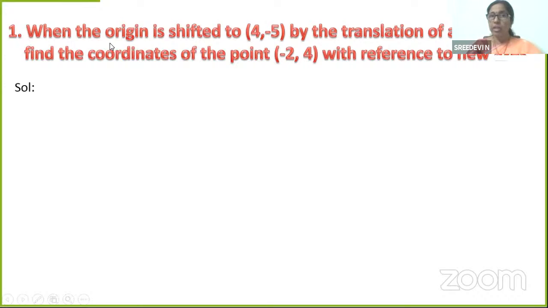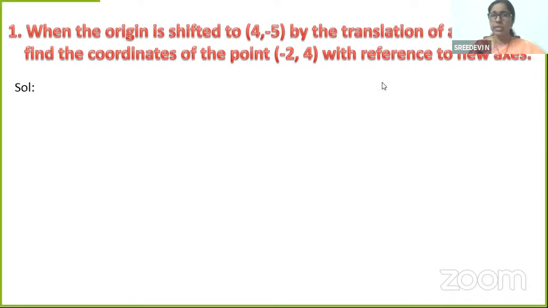When the origin is shifted to (4, minus 5) by the translation of axis, find the coordinates of the point (minus 2, 4) with reference to the new axis. Children, what we need to understand in any question given is, what is given in the problem? First thing we have to find out what is given here. Origin is shifted to (4, minus 5). That is given. So according to our formula, one point we got.